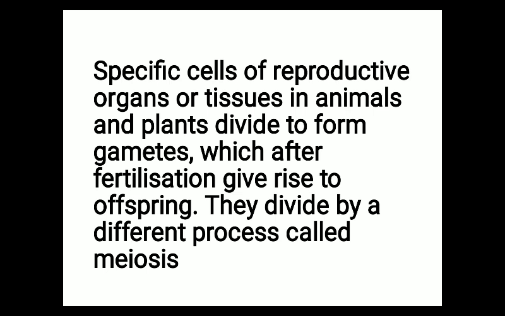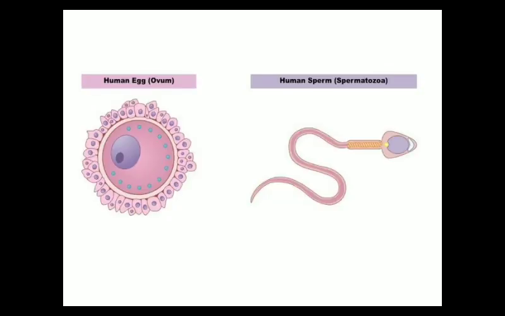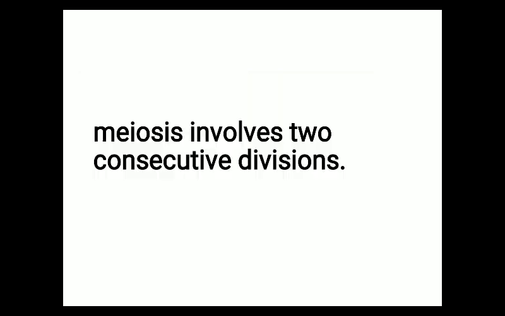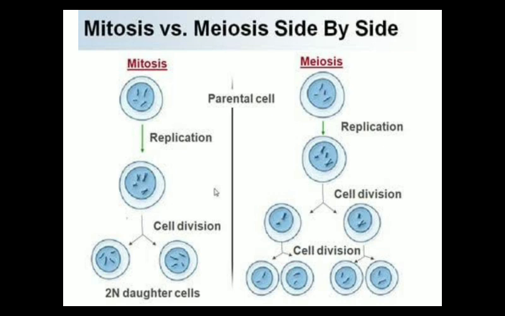And what is the significance of meiosis? By the process of meiosis, formation of gametes takes place. The male and female gametes are produced by the process of meiosis. Now this is also a very important point regarding meiosis. Meiosis involves two consecutive divisions. So in this diagram it will be clear. Side by side, on this side is the diagrammatic representation of mitosis, and on this side the diagrammatic representation of meiosis.